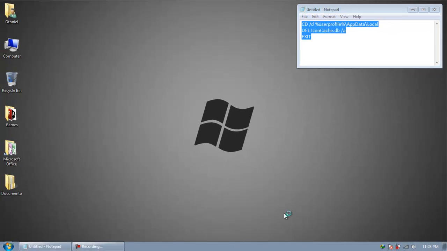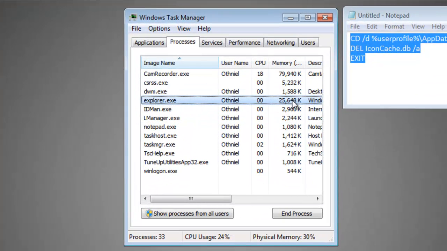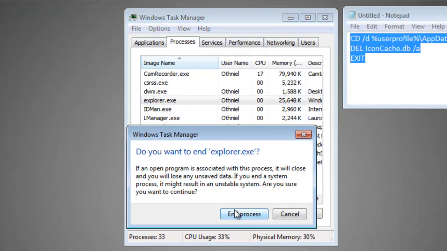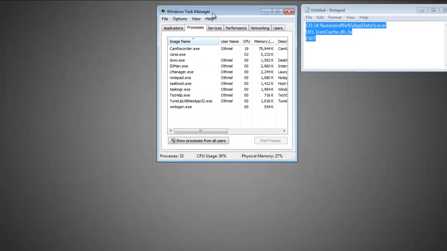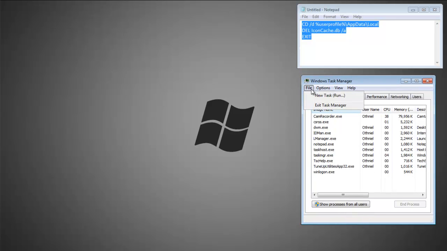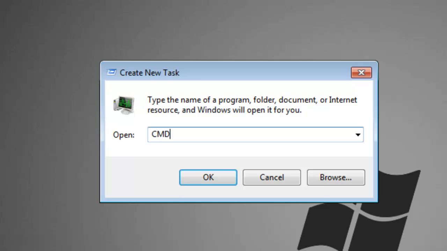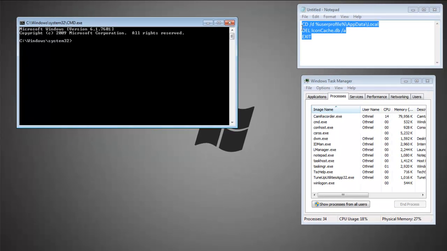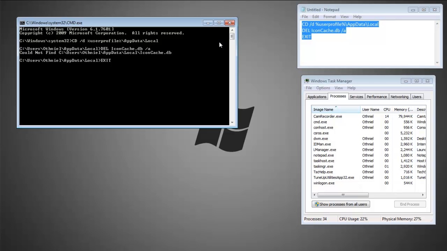Okay, start Task Manager and exit explorer.exe by right-clicking and ending the process. Then go to File, New task, Run, type in cmd, and copy the string that is over here or from my blog. Right click here, paste and hit enter.